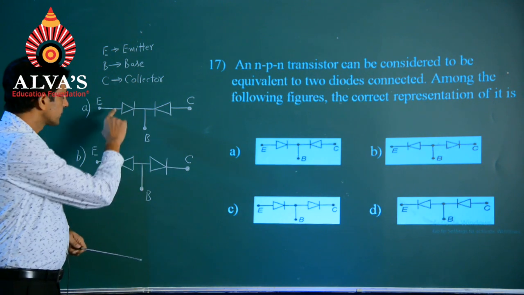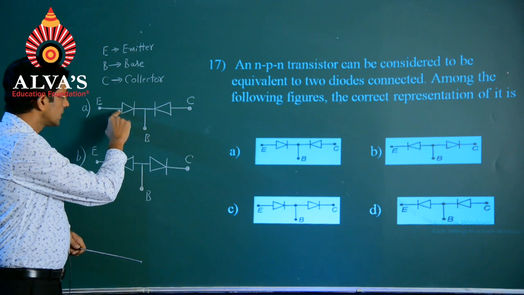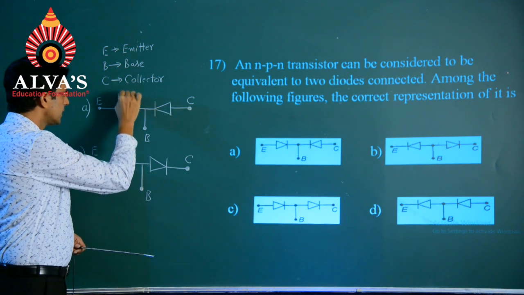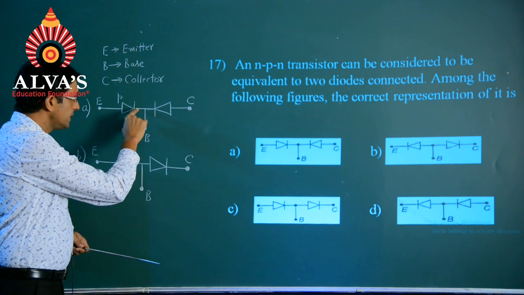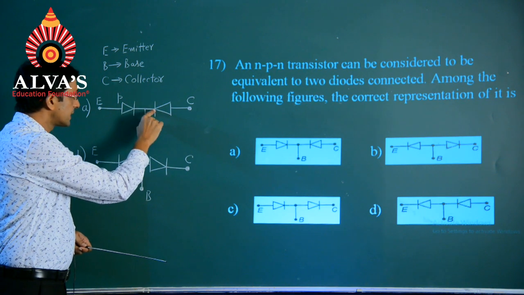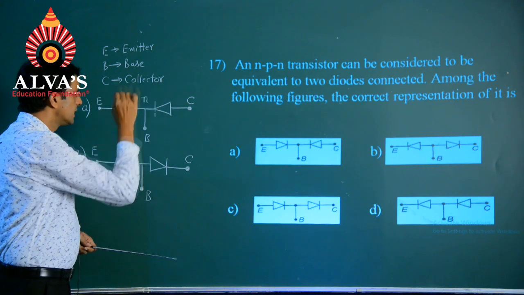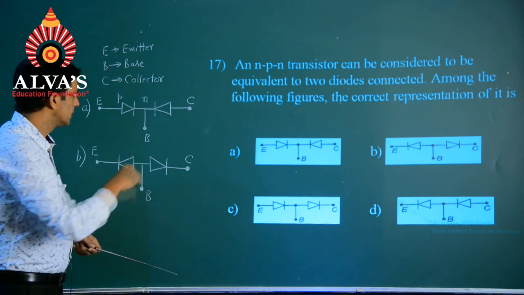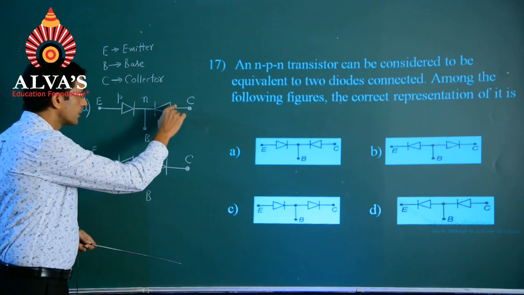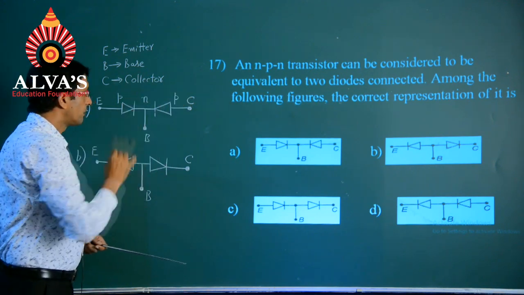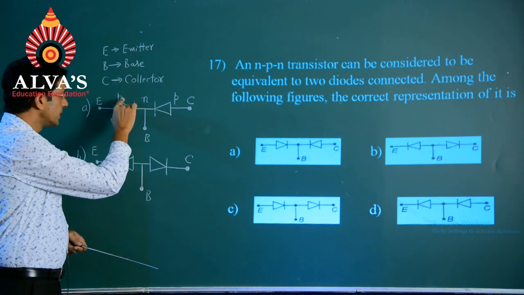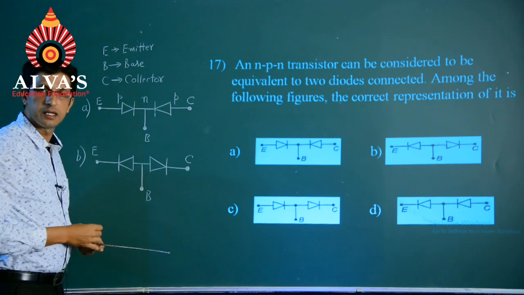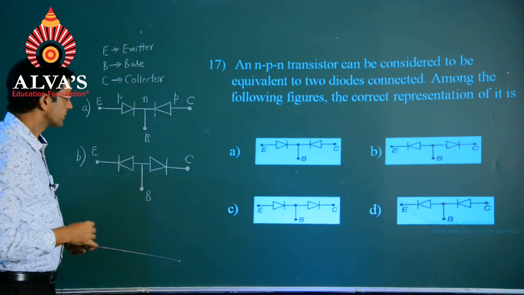As you can see here, this following side represents the P side for the first diode, and with respect to these 2 terminals which are connected together, they represent the N type semiconductors. On the other side, we are having once again a P type semiconductor. So, in fact, the first option comes out as a PNP type transistor.